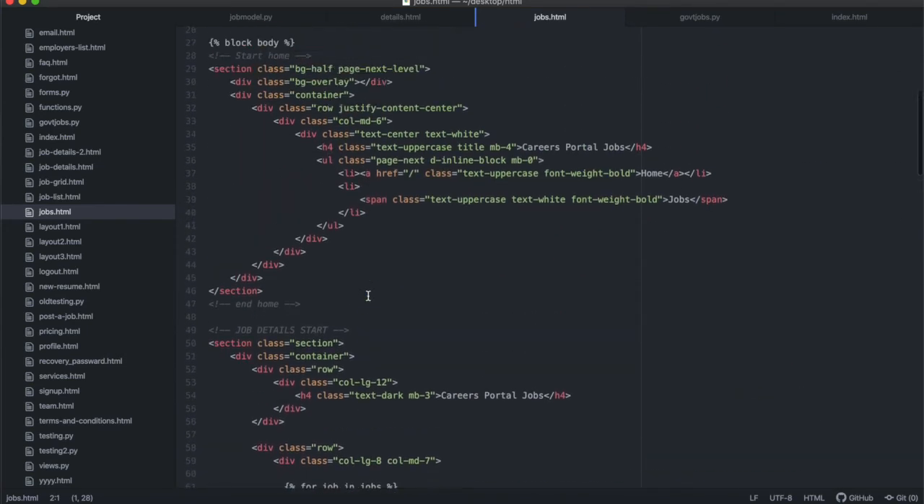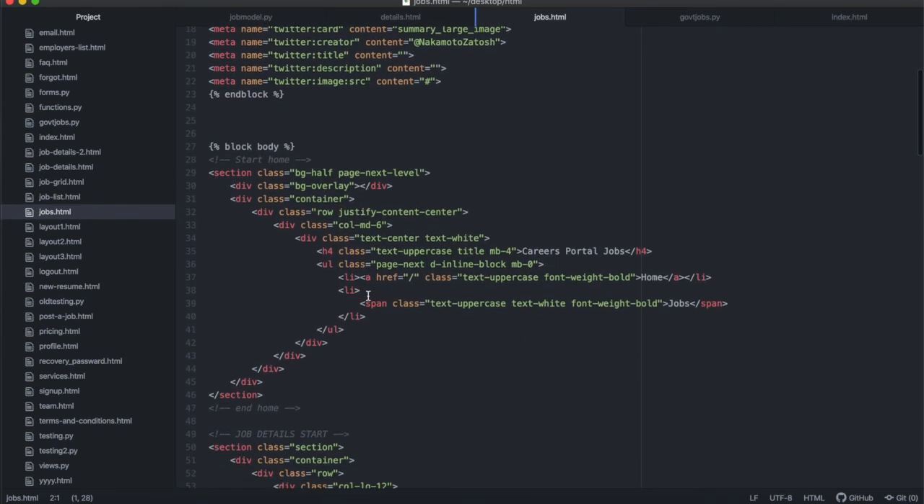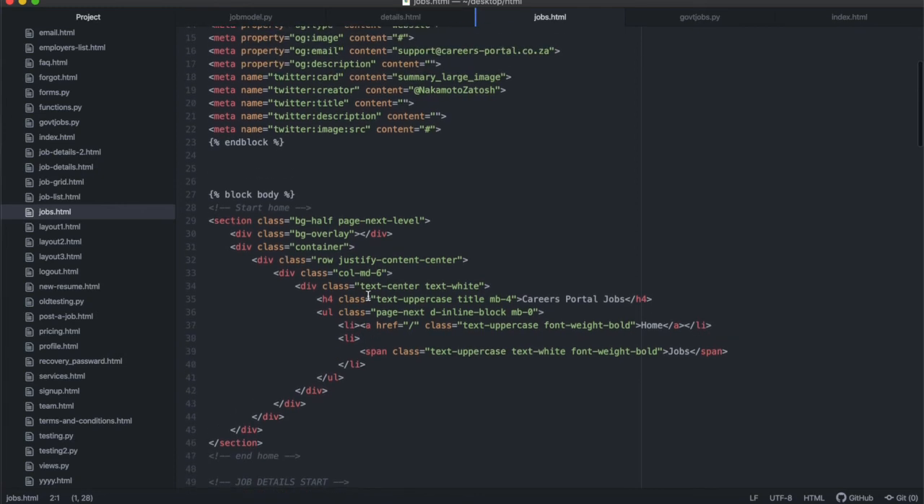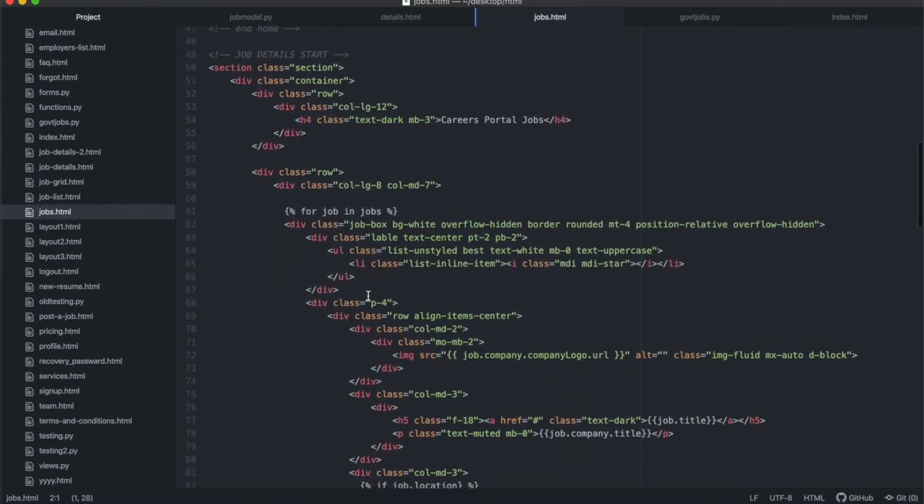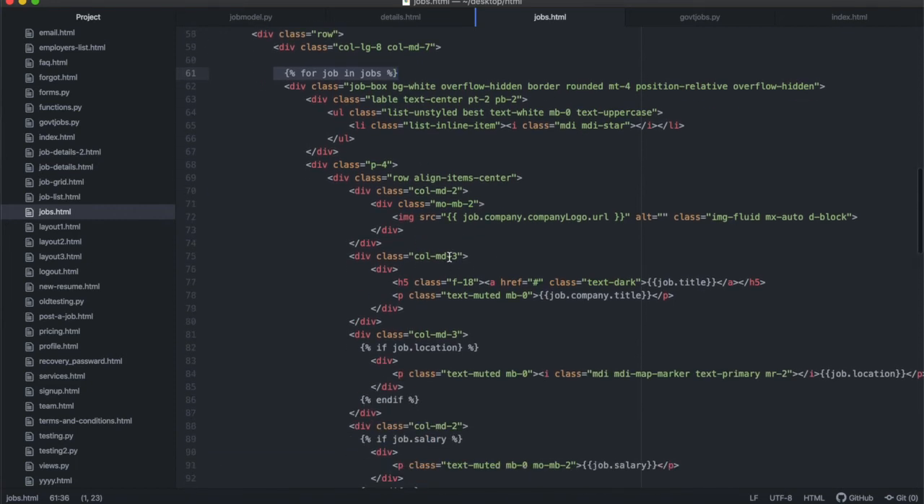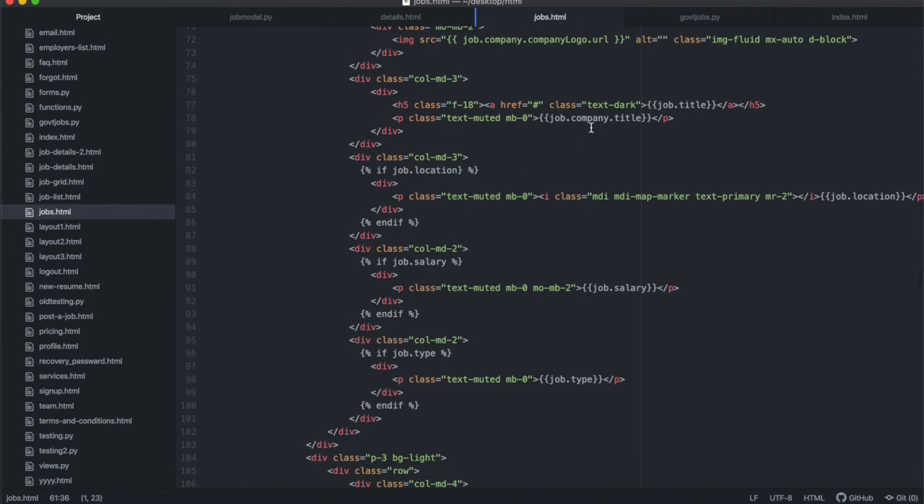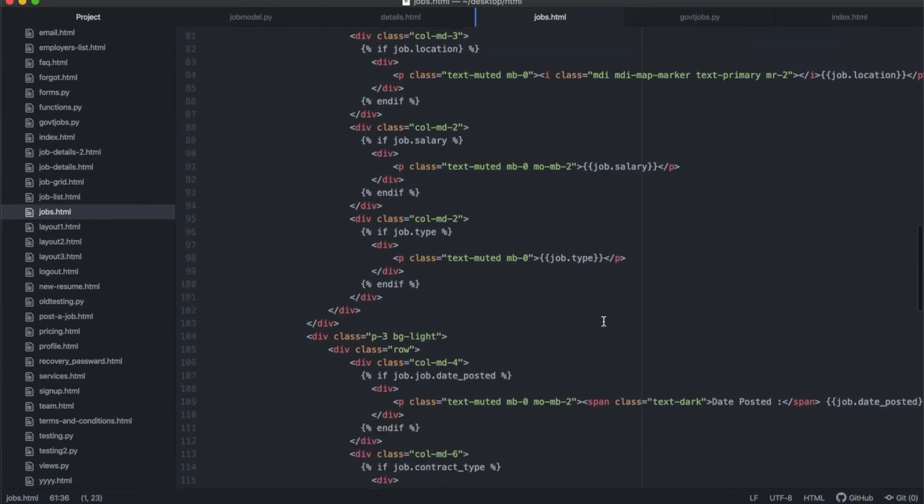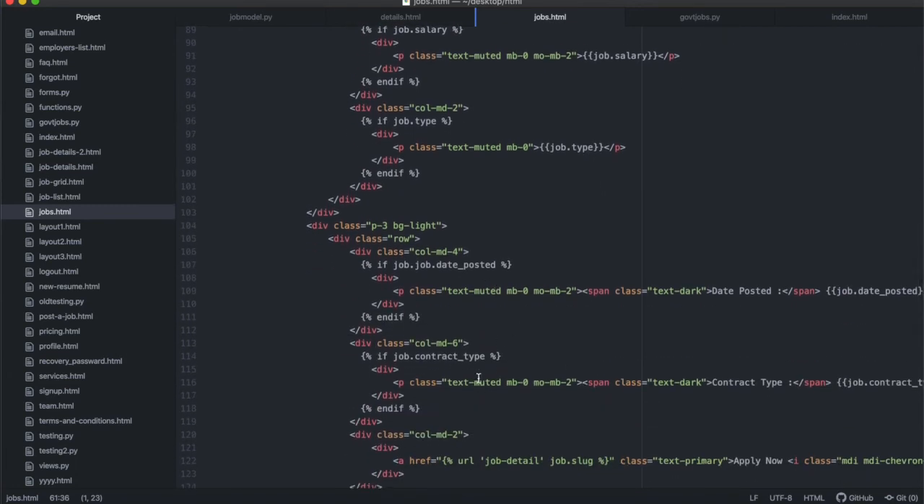So this HTML page, I built it off the way my template looks, and you can use whatever template that you want to build. But there's a couple of things I just want to draw your attention to. Okay, we are gonna be looping through job in jobs. All right. So whatever template you use, you're gonna have that functionality where you're gonna loop through the data set and display each and every single job. Job title, job dot location, job.salary, job.type, date posted, contract type, and so forth.